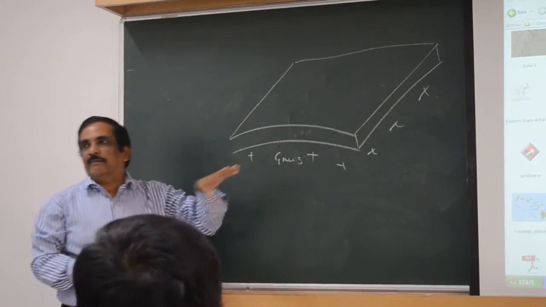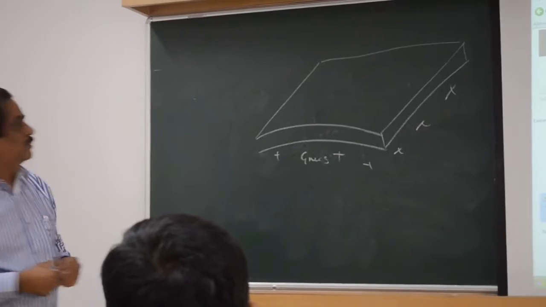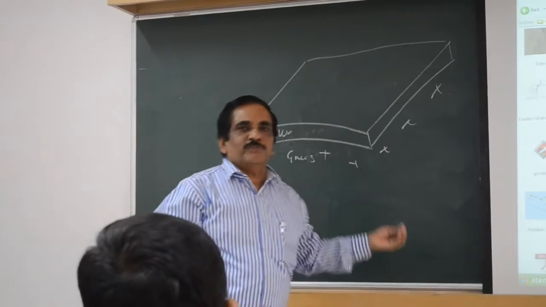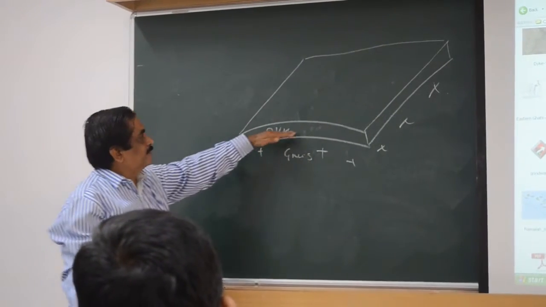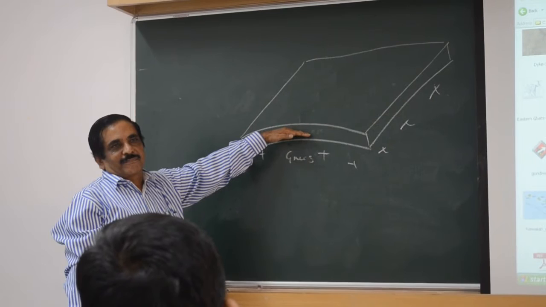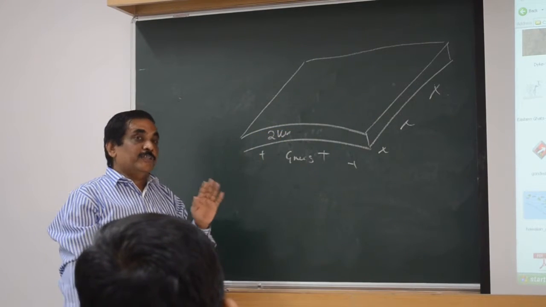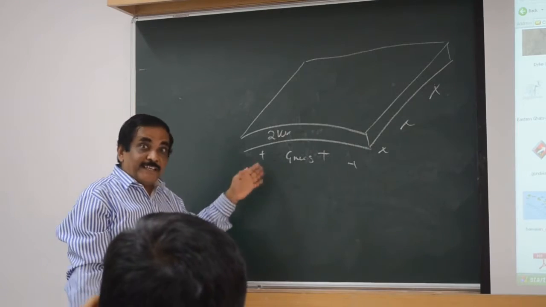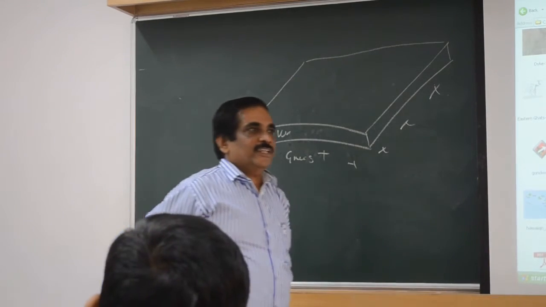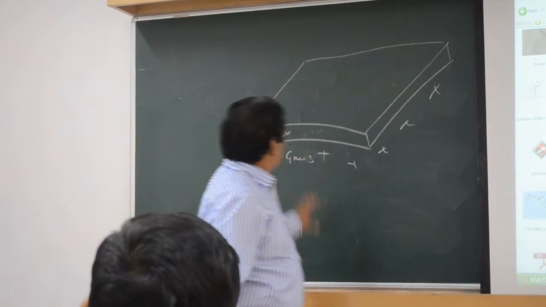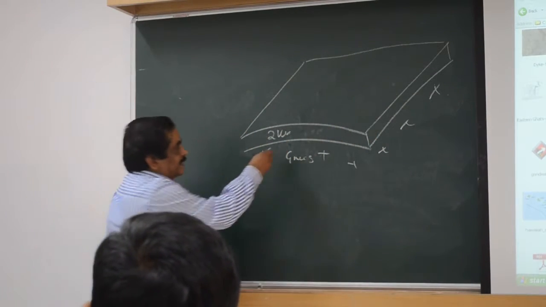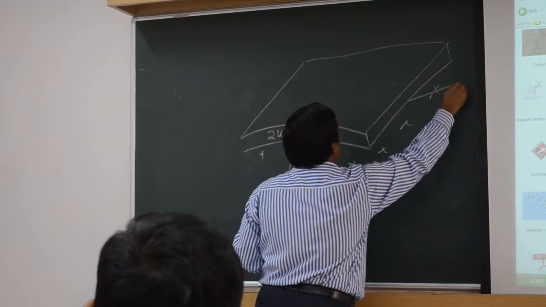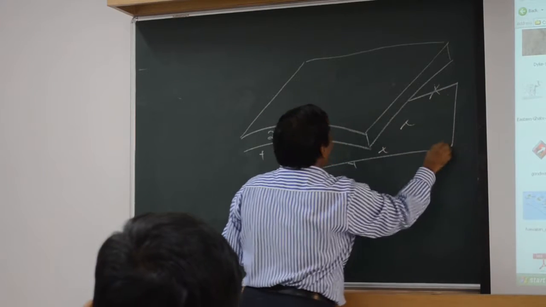What is the thickness of Deccan lava? Hardly 2 kilometers. Compared to the lithosphere or the crust, it is nowhere. So it is very thin. Could you follow this point? Now imagine there is a transform fault or a simple strike slip fault within the gneiss. There is a strike slip fault inside the gneiss, a very old one, it is a very old continent. So there is a strike slip fault here, cutting through and going out. I want you to understand this part.